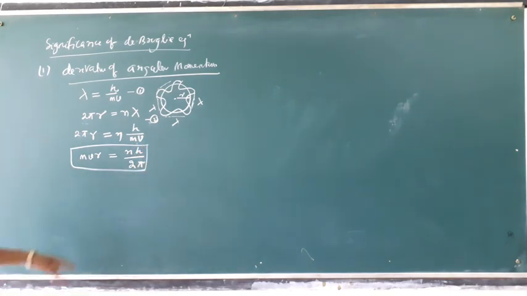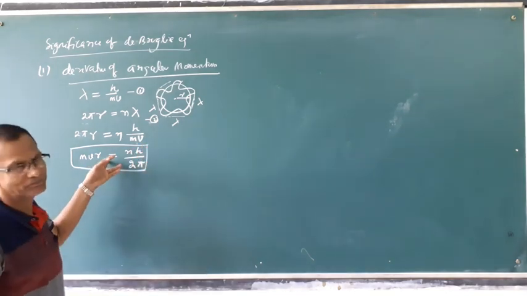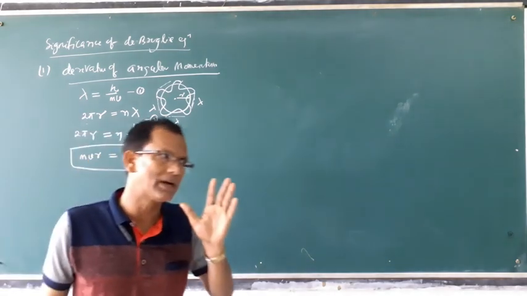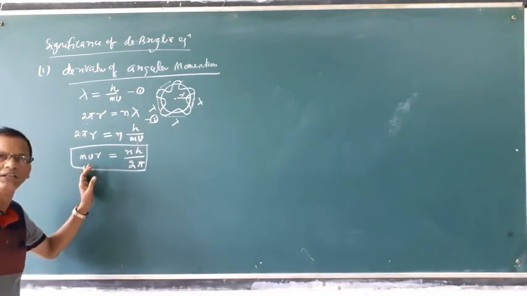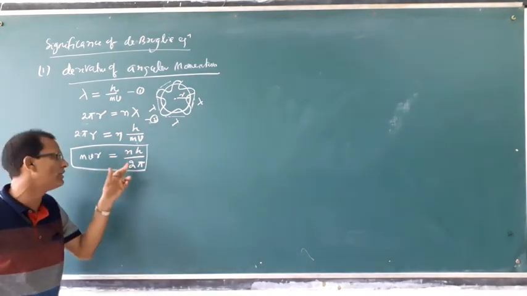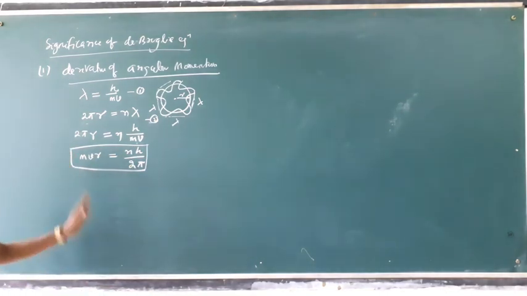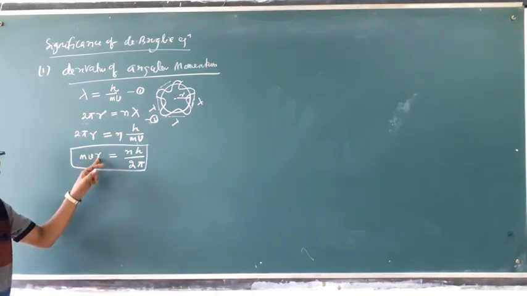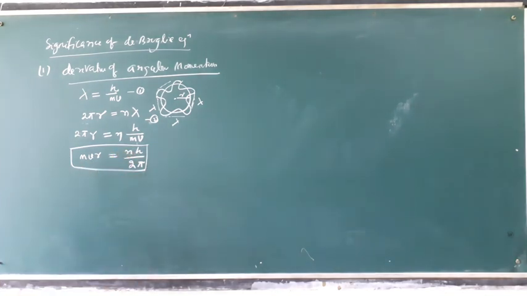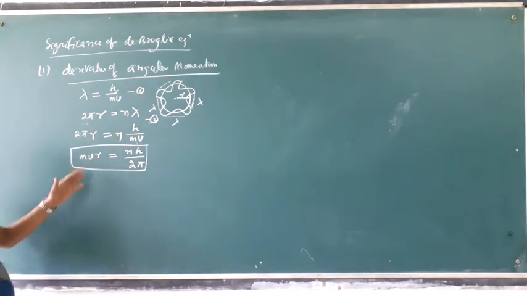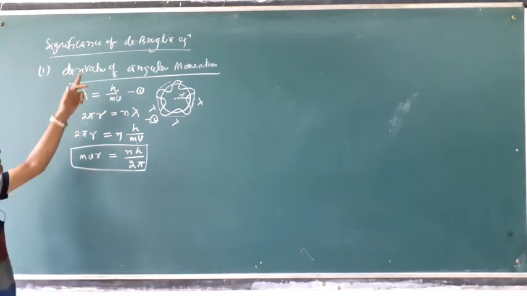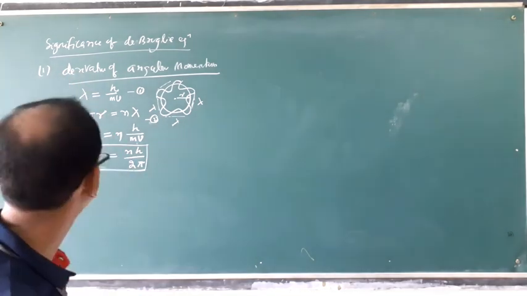This calculation was already done in Bohr's atomic model, where we calculated the angular momentum of the electron in a particular orbit as nh by 2 pi. Angular momentum is linear momentum into radius, mv into r. So this is one important significance of the de Broglie equation, that the angular momentum can be calculated using the de Broglie equation.